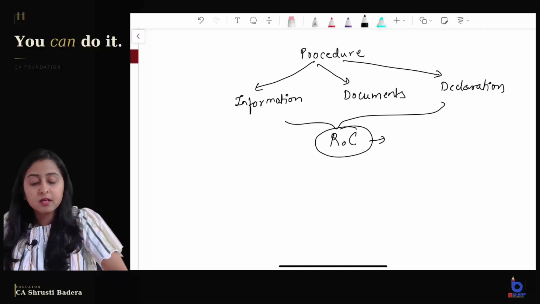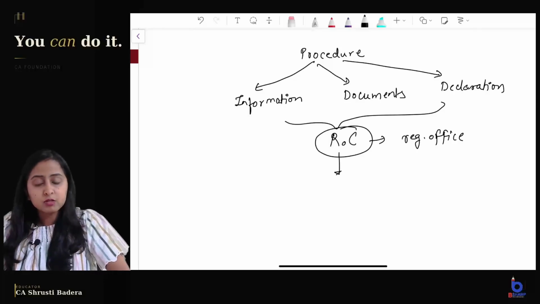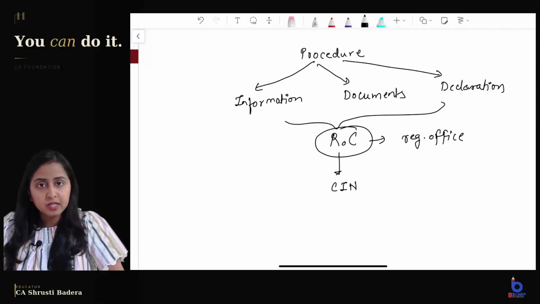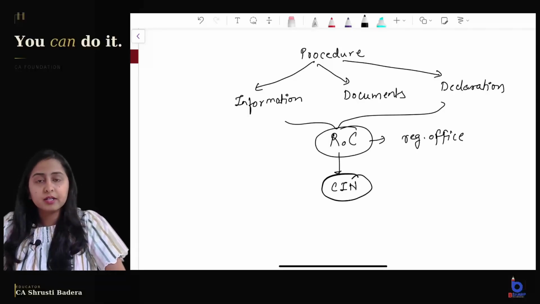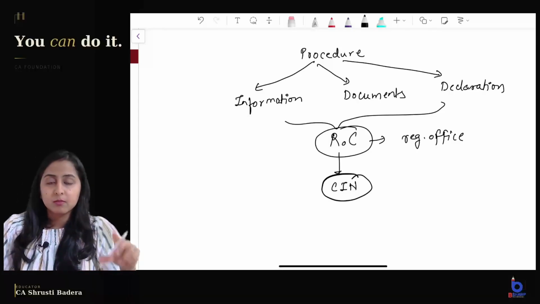Which ROC? Where the registered office of the company is proposed to be situated. Once the ROC checks all these documents and registers them, then the ROC will issue a certificate of incorporation in which a corporate identity number will be allotted to the company, and once it is incorporated, that is an evidence that the company has now become a body corporate.